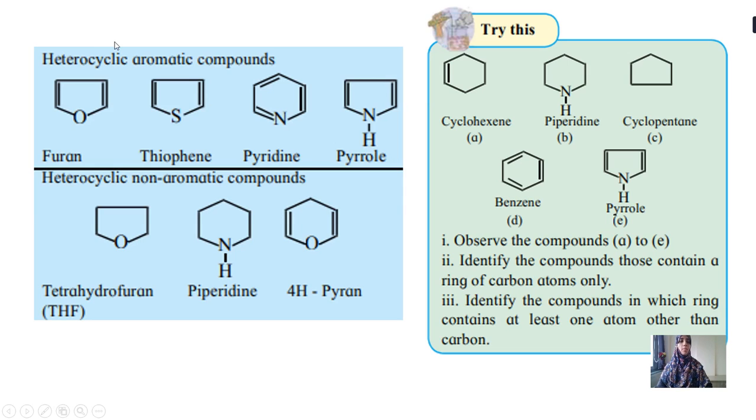These are the examples of heterocyclic aromatic compound and heterocyclic non-aromatic compound. I have told you to do this. Observe the compounds, identify the compounds that contain a ring of carbon atoms only, and identify the compounds in which the ring contains at least one atom other than carbon. Those rings are called heterocyclic compounds.